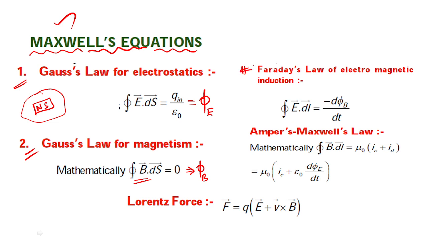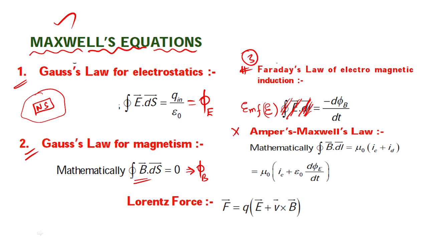Next, you also studied Faraday's law in EMI. Change in flux by change in time. So this is Faraday's law of electromagnetic induction. What can I write? This is not correct. This is EMF. Yes or no? EMF E is equal to negative change in flux B by dt.